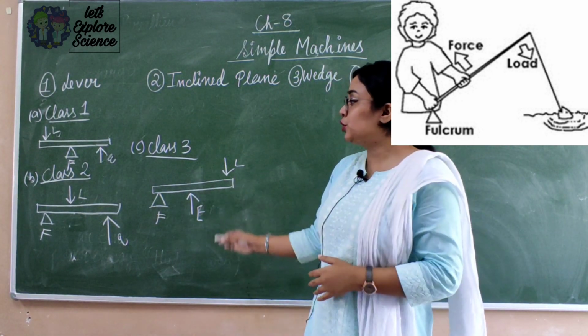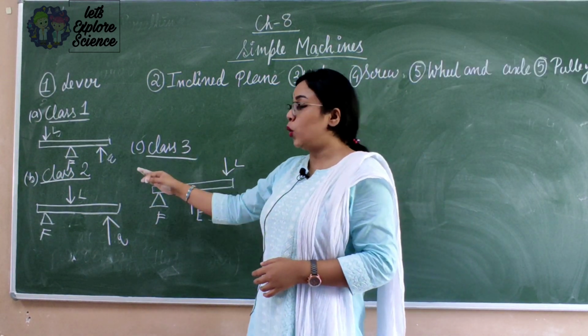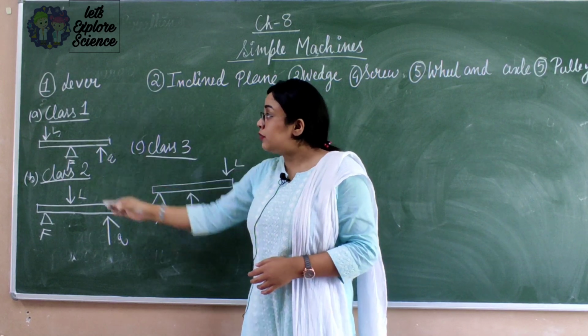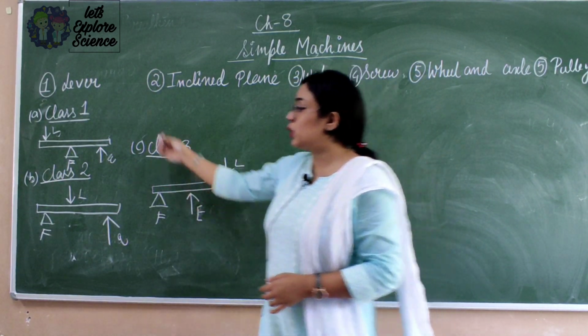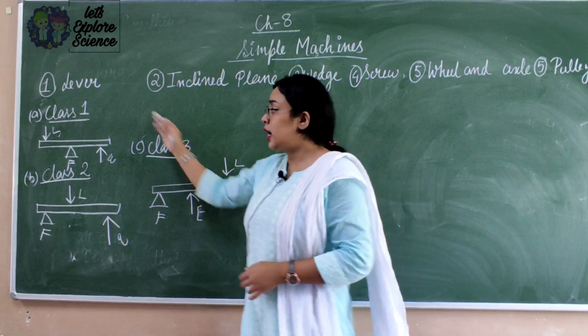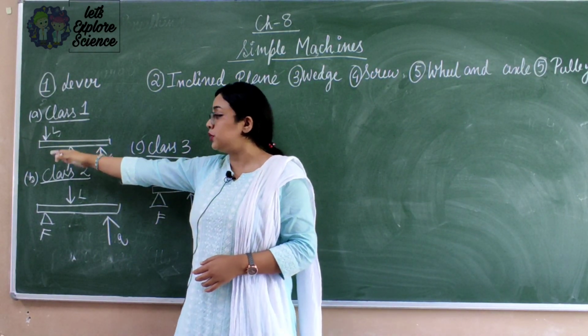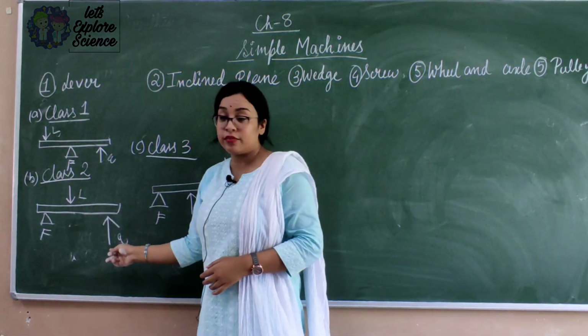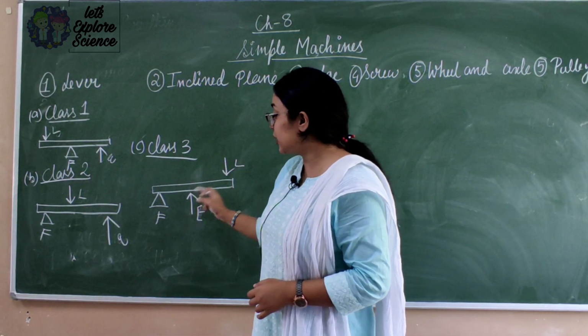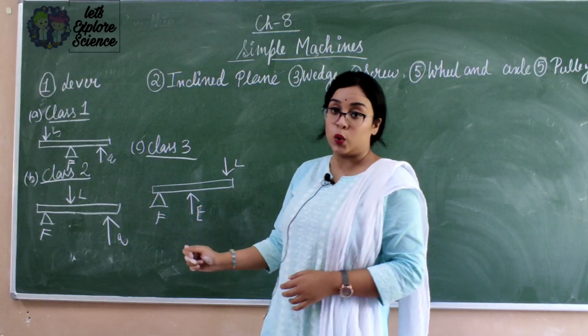According to the position of the fulcrum, load and effort, the simple machine, that is lever, is classified into class 1, class 2 and class 3. In case of class 1, the fulcrum is between the load and effort. In case of class 2, the load is between the fulcrum and effort. And in case of class 3, the effort is between fulcrum and load.